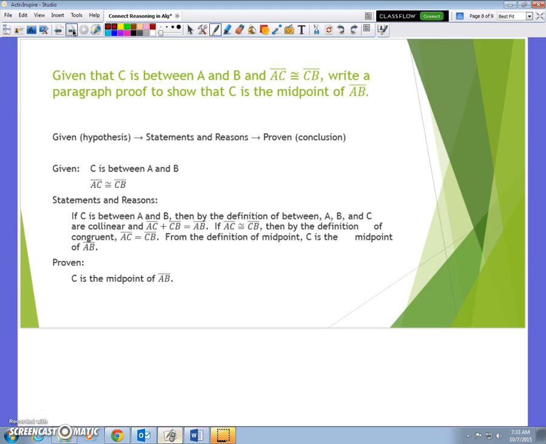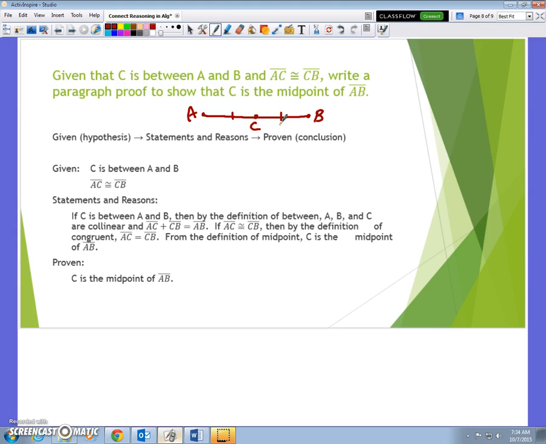So let's just draw a little diagram here, and maybe that'll help us. We have A and B. And it says that segment AC, so let's put AC on here, is congruent to CB. So these sides are both equal. So now we need to prove that C must be the midpoint of AB. Now it might seem like common sense, but there's a process we need to really go through here.